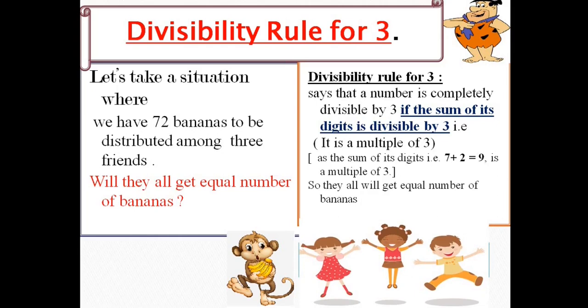Remember the rule. You don't need to divide here. Whatever number is given, you will try adding all the digits and just check the sum. If the sum is coming out to be a multiple of 3, the number is perfectly divisible by 3 also. And if you don't believe, go divide and check.